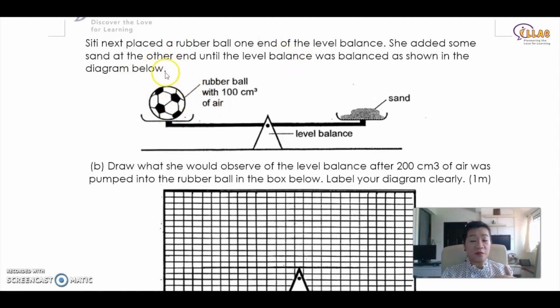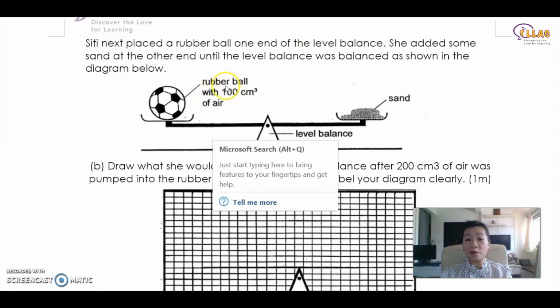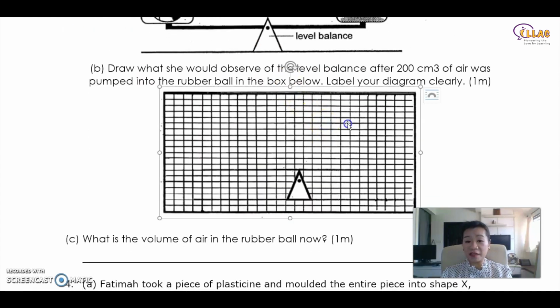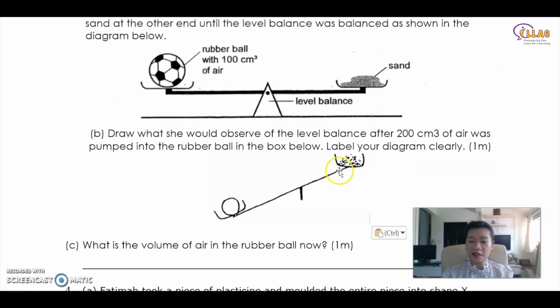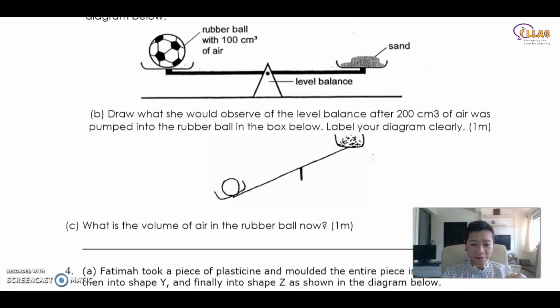air inside the ball, what will happen? Will it still be balanced? Will it still be the same weight? Just now I explained to you, if it's the same weight, they will balance, isn't it? But if you have more weight over here, they will no longer be balanced. So how will the balance look like? The balance should look like this. It will tilt down. Okay, maybe not that much because air is not that heavy, but it would definitely tilt downwards. So as long as you draw something that's tilting downwards towards the ball to show that you know that air has mass, then you will get the question correct.